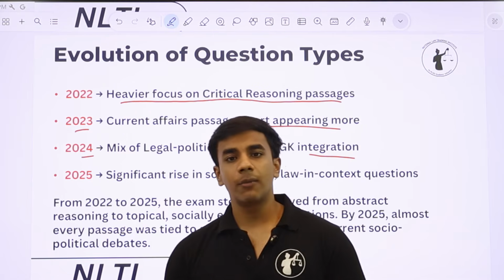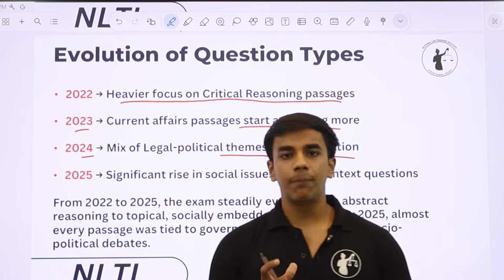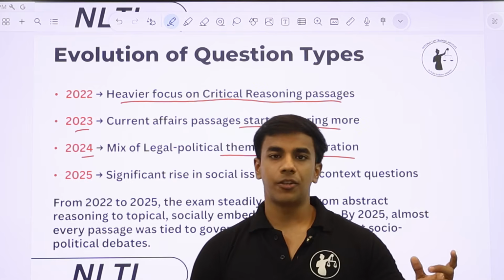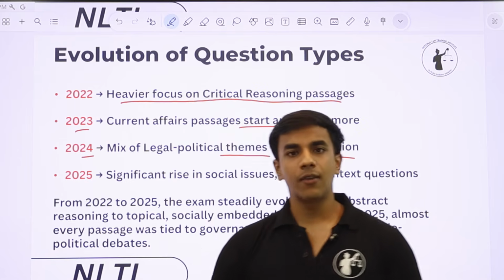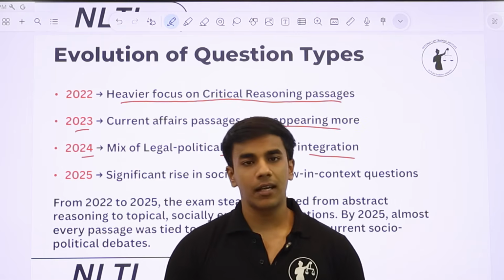You will not see passages in isolation, you will not see any random GK passage. You will see passages that have a legal implication to it and a policy ramification to it as well. So you saw a very interdisciplinary approach in the NLSAT 2024 paper. And also what happened in that paper was that they started giving GK more relevance